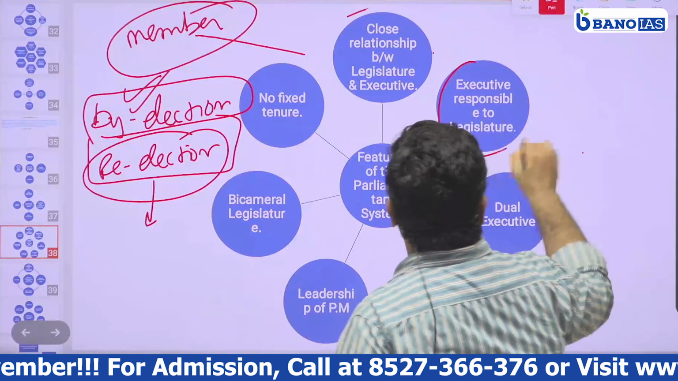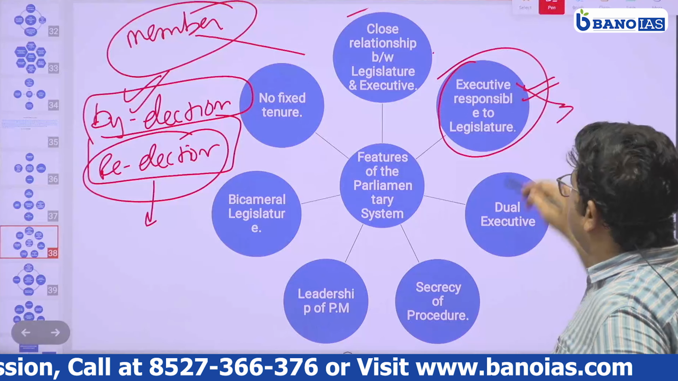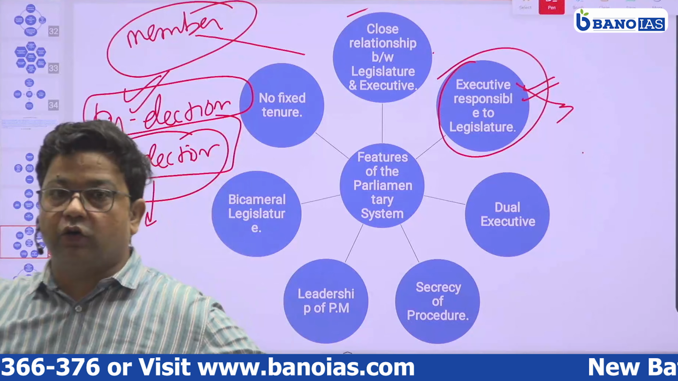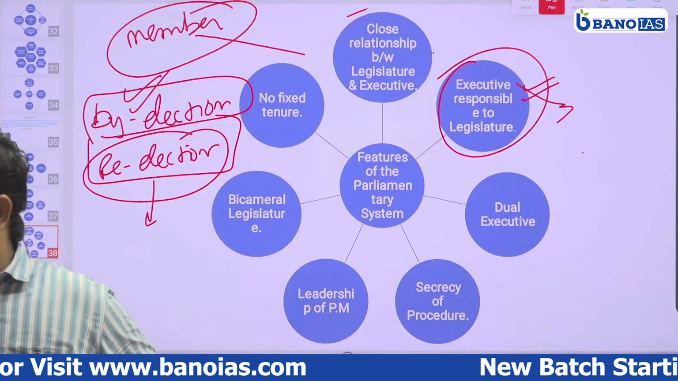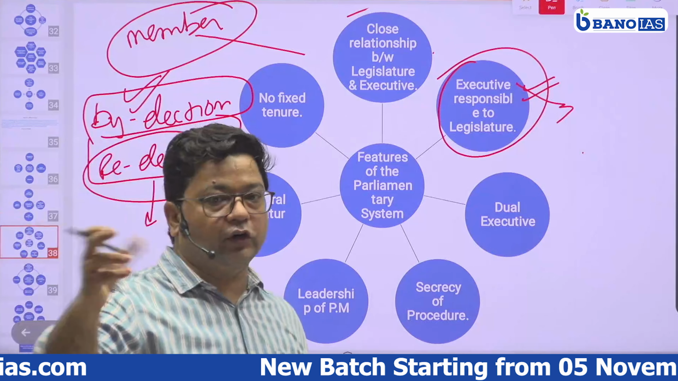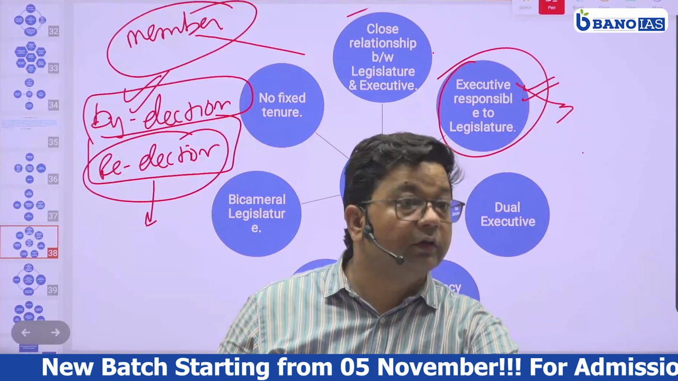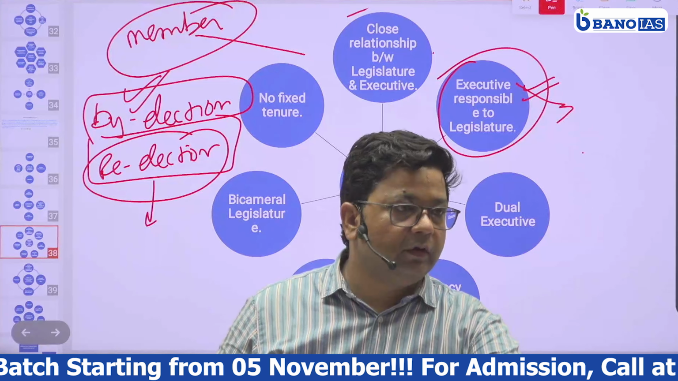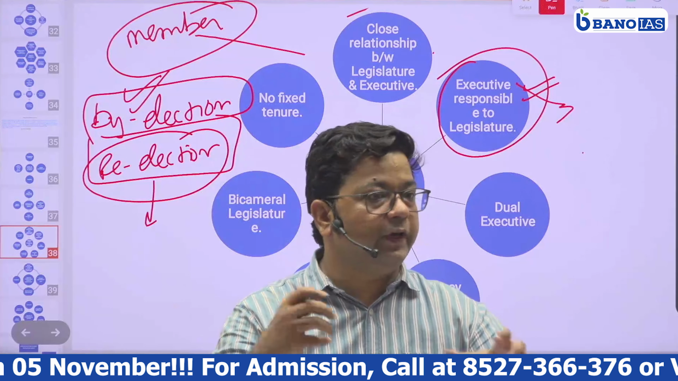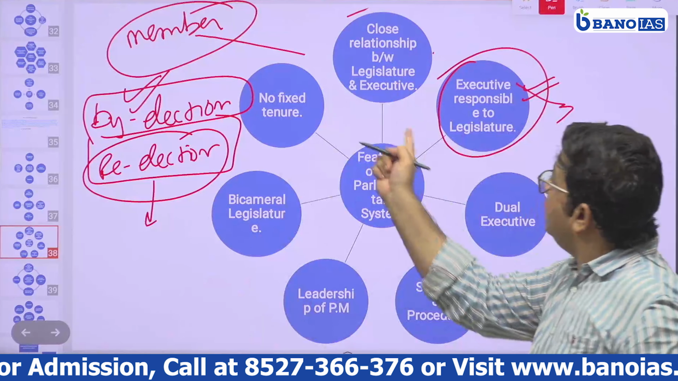Next is that the executive is responsible to the legislature. Here the executive can be held answerable to the legislature for what they have done, right? There is a question in mains on how the parliament controls the executive. We will see how the legislature controls the executive when we do parliament, like question hour, adjournment motions, no confidence motions, censure motions. There are a lot of mechanisms through which the legislature controls an executive. It means they are responsible.